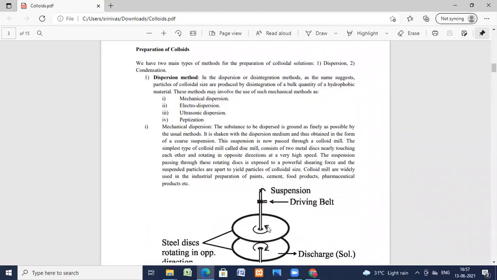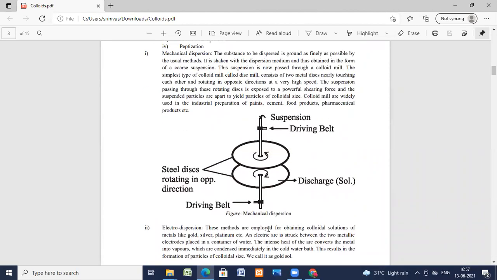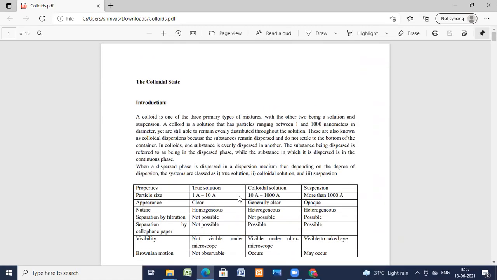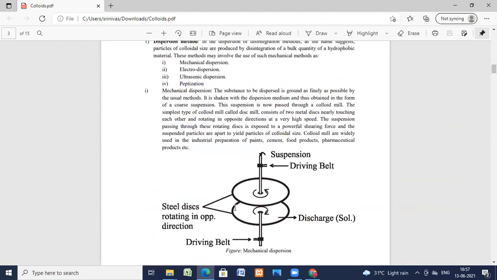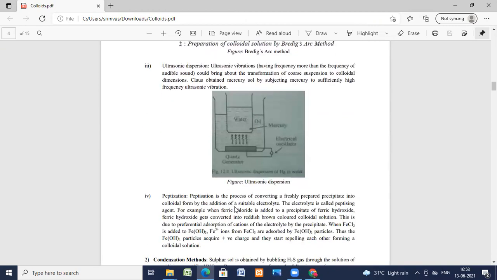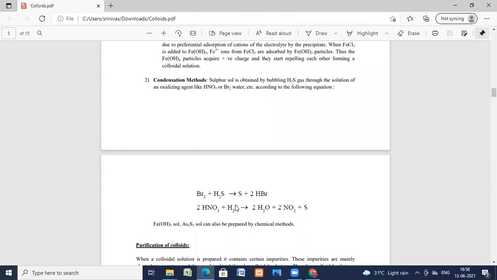And the preparation of colloids we have seen. In preparations, four dispersion methods are discussed. Now, the condensation method, in detail, I'm going to explain to you.